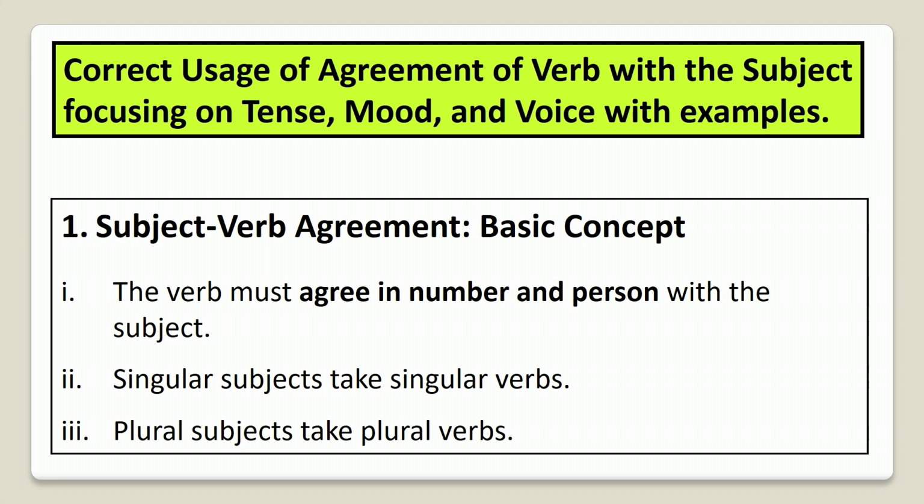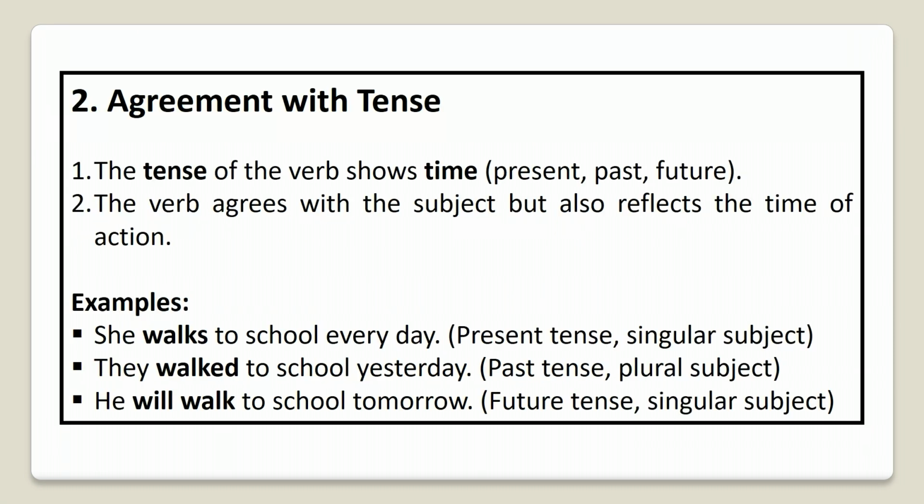Then coming to the next, the agreement with the tense. Agreement with the tense means the tense of the verb shows the time, whether present tense, past tense, or future. So the verb must agree with the subject but also reflect the time of the action.